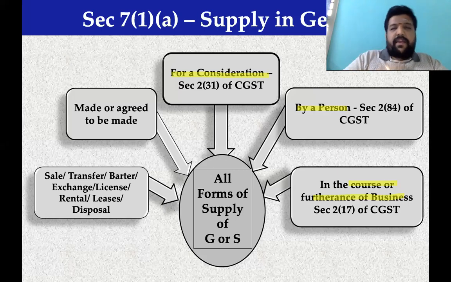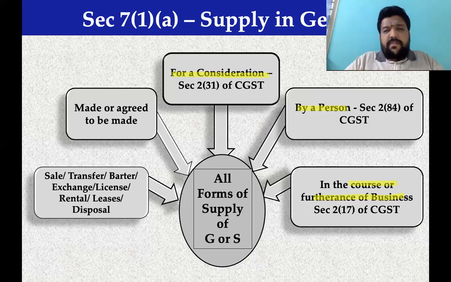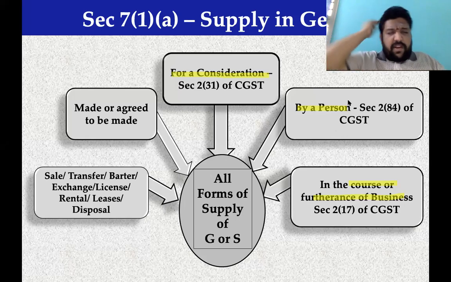Supply, not a supply, for 3,000 rupees per month? They accepted a paying guest for a consideration.